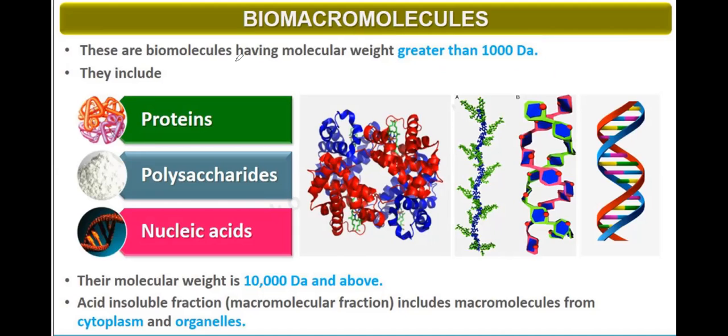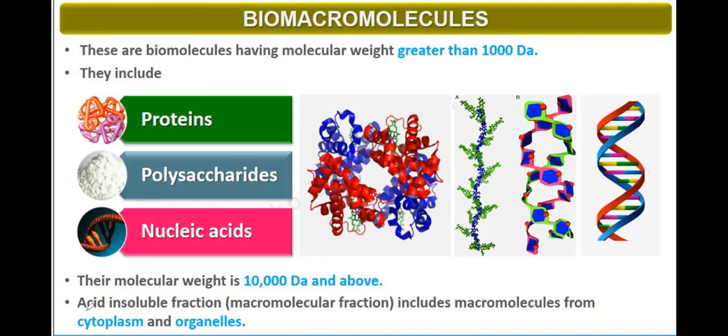Name some molecules which are biomacromolecules. The answer will be proteins, polysaccharides, and nucleic acids. These are biomacromolecules. Their molecular weight is 10,000 Dalton and above. Sometimes the question will be: name the biomolecules which have molecular weight more than 1000 Dalton. They are biomacromolecules, with molecular weight around 10,000 Dalton and above.